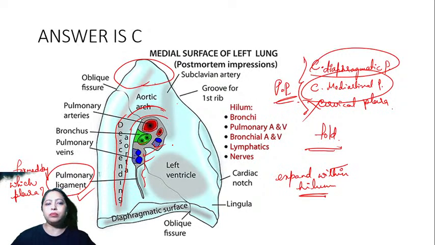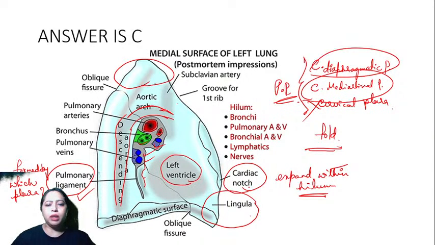Yes. So you can see this arch, and of course why do we think that this is the left lung? Because you have this structure that is called lingula. You also have the cardiac notch and you have an impression for the left ventricle. So with all this, we know that it is the left lung.